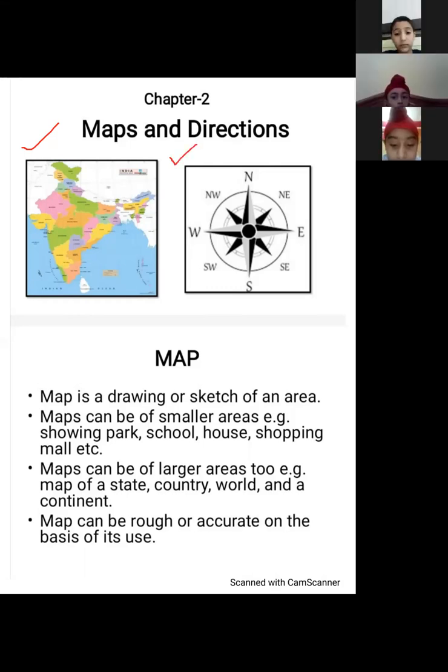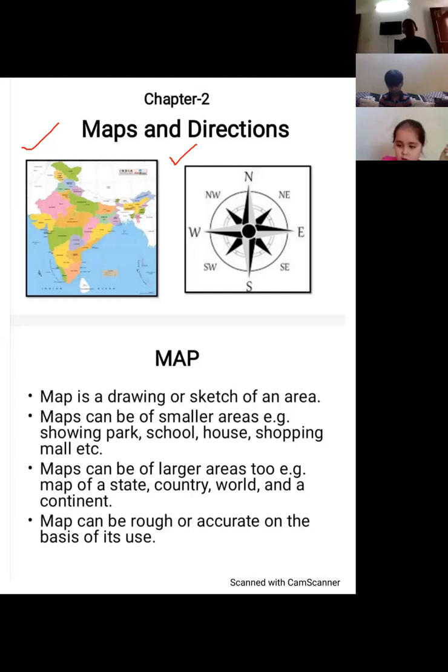You had a worksheet to attempt on this. The cardinal directions we talked about: N for north, S for south, W for west and E for east.